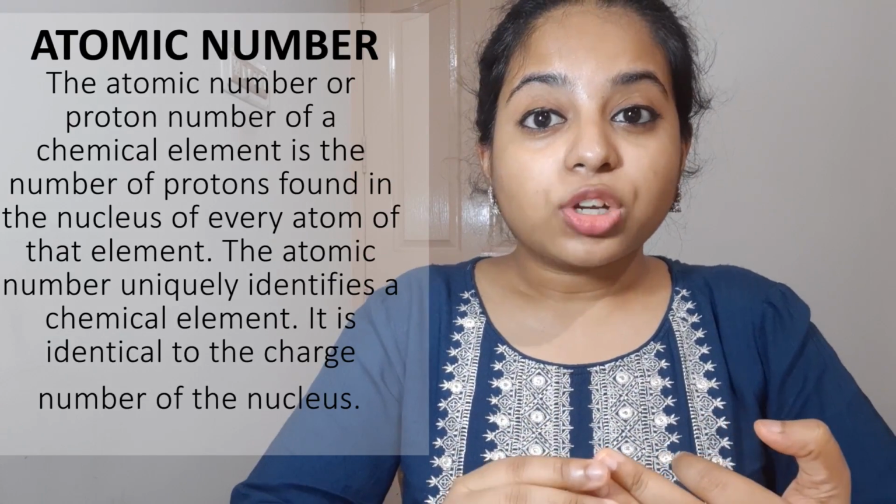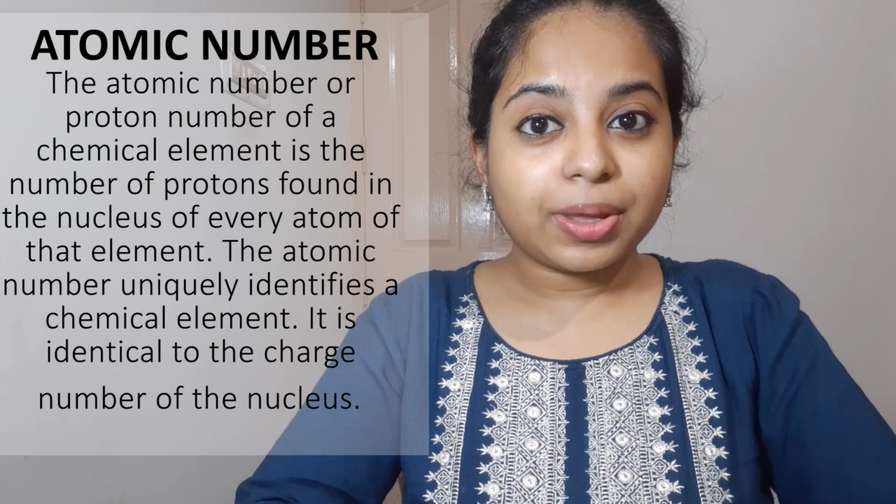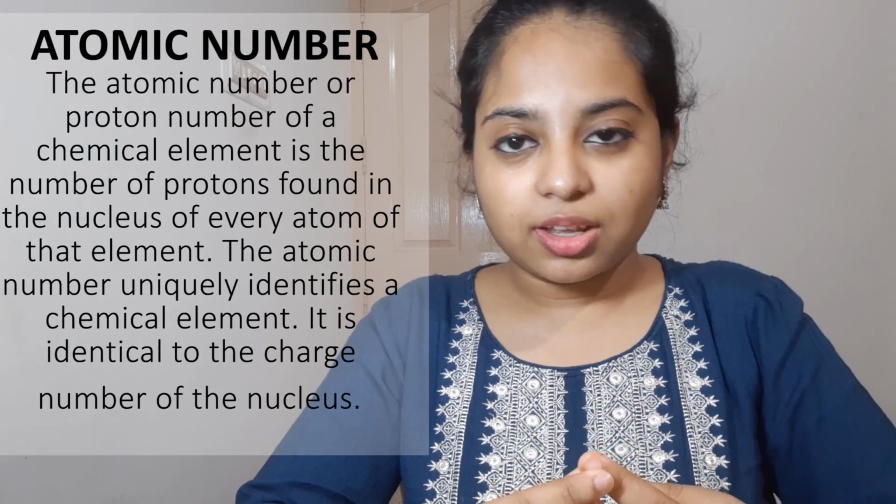So similarly, we have a lot of components in one element. Suppose you take carbon, you have protons, you have electrons, you have neutrons, but the atomic number is decided based on the number of protons in the atom.